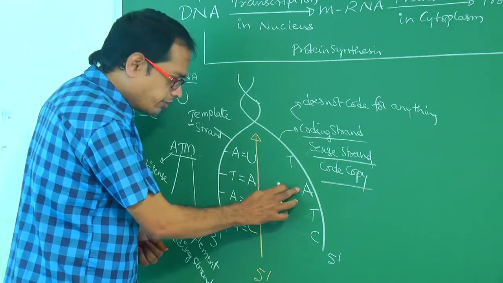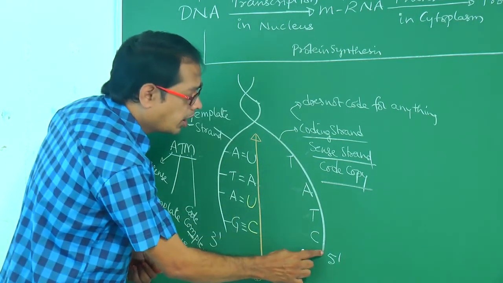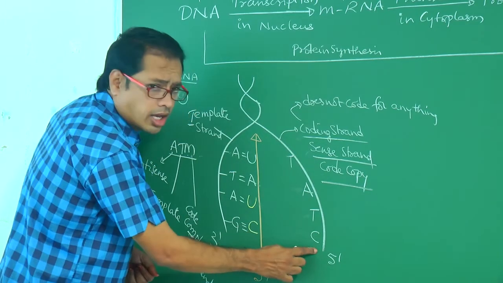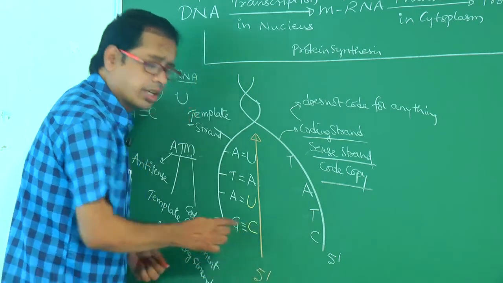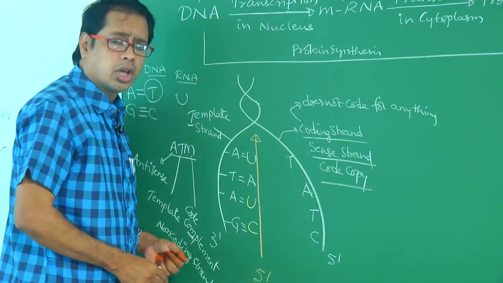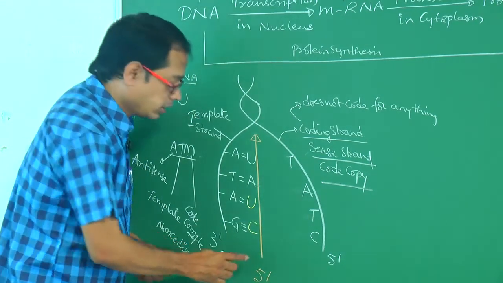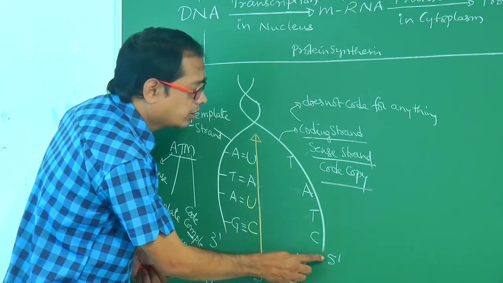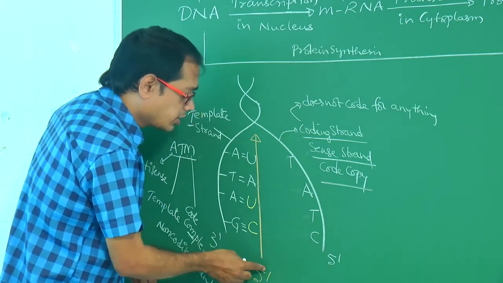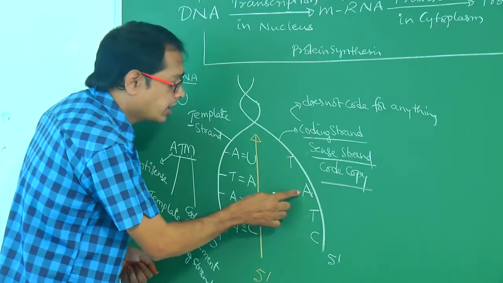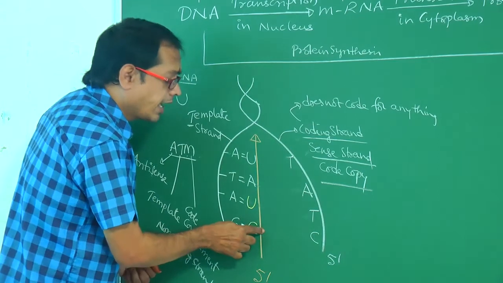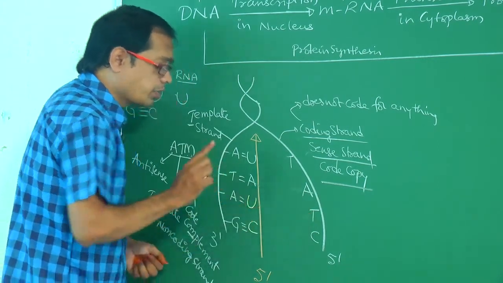The mRNA and the coding strand are the same polarity and same base sequence, except uracil instead of thymine.